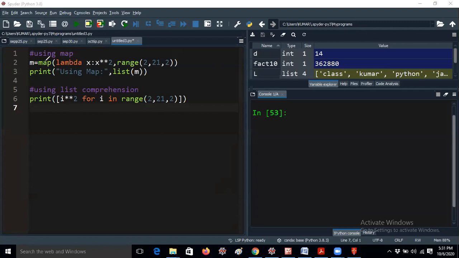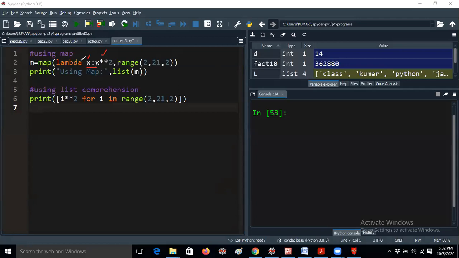So here she is using map with lambda. Lambda is an anonymous function, you know already. It is the keyword used to create an anonymous function. That means you do not define the function using the def keyword, but you can write the body as an expression. For example, x is the parameter, and the expression returns x to the power of 2. This is the way you should think.